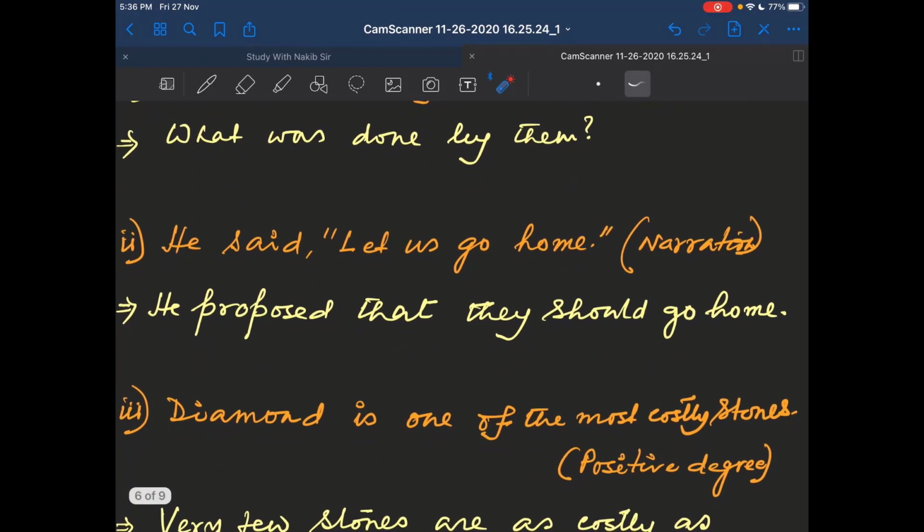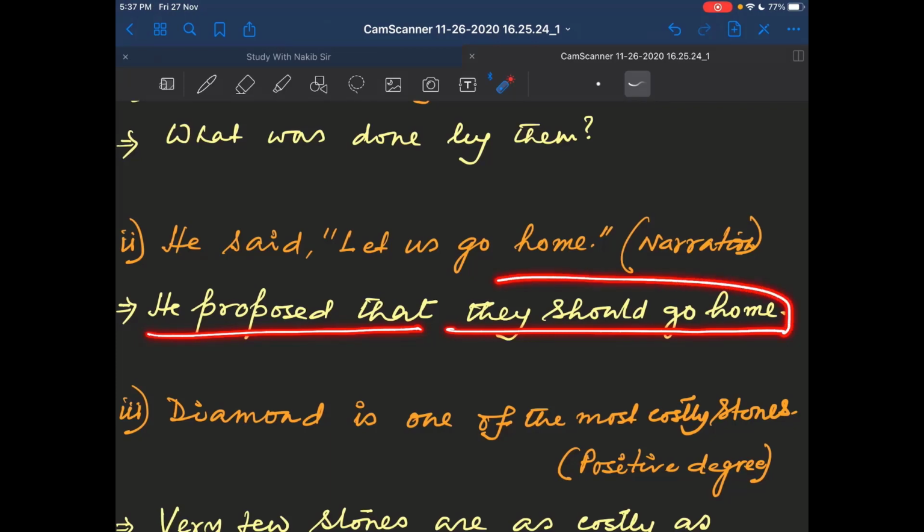Come to the second question. He said, let us go home. Change the narration, mode of narration. So it is an imperative sentence, expressing proposal. So the reporting verb will be changed to proposed. So he proposed, that is the connective. So he proposed that they should go home.